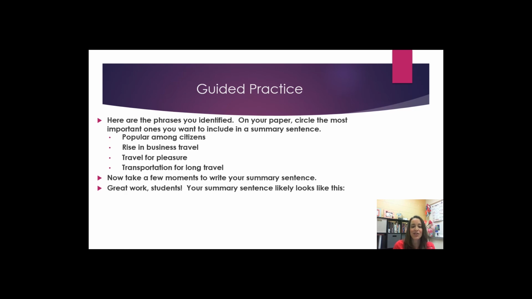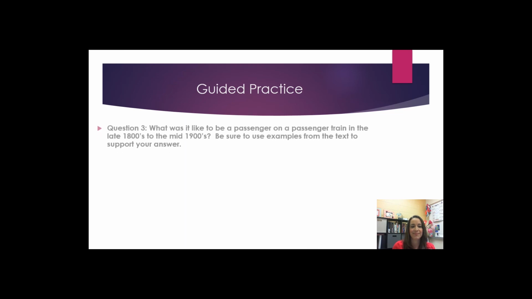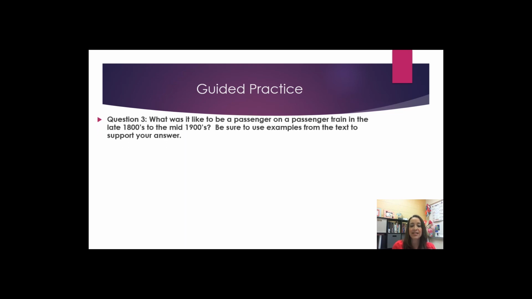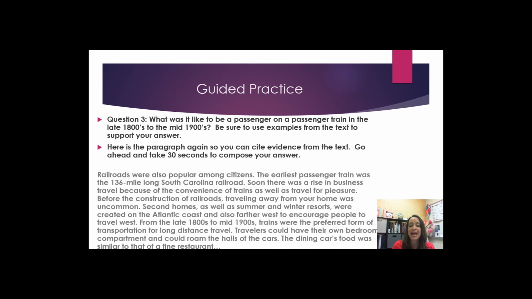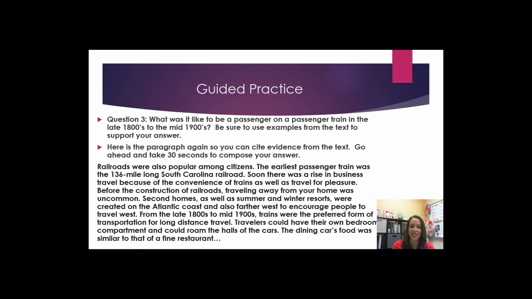Great work, students. Your summary sentence likely looks like this. The train was also popular among citizens for business, leisure, and long-distance travel. What was it like to be a passenger on a passenger train in the late 1800s to the mid-1900s? Be sure to use examples from the text to support your answer. Here's the paragraph again so that you can cite evidence from the text. Go ahead and take 30 seconds to compose your answer.